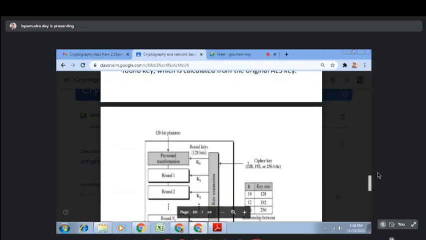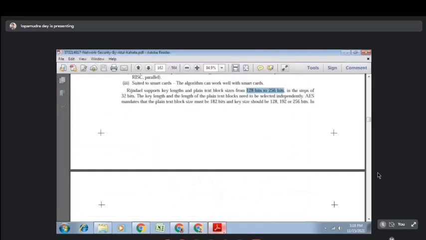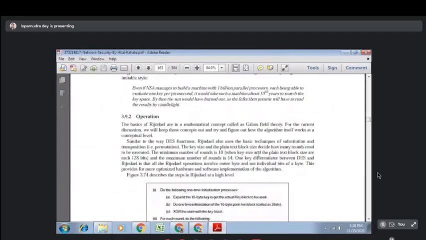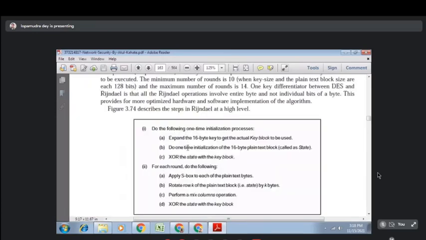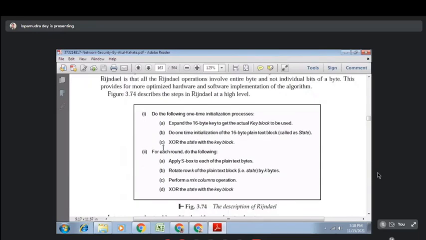Now let's discuss the particular algorithm. So these are the AES operations. You can see there are 2 phases in case of AES. The first one is called the initialization phase. First, you have a 16 byte key to get the actual key block to be used, and then you have to initialize our plain text, and then we have to perform XOR between this key and the plain text.